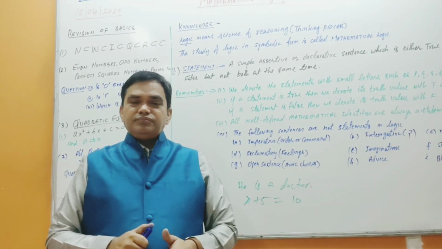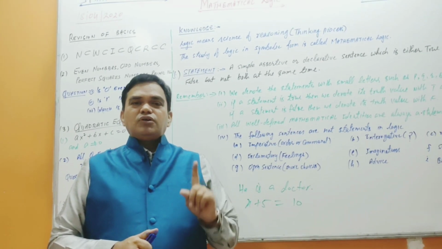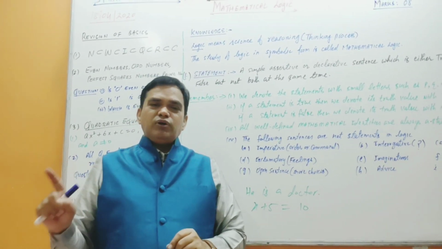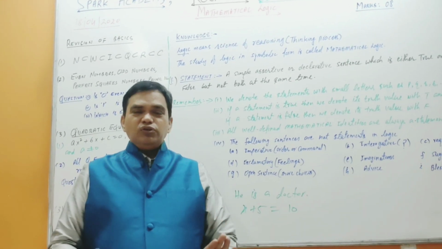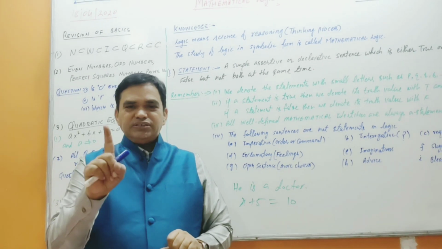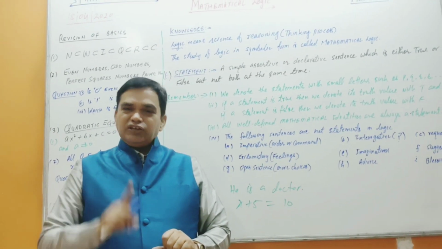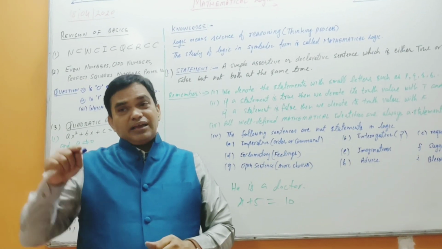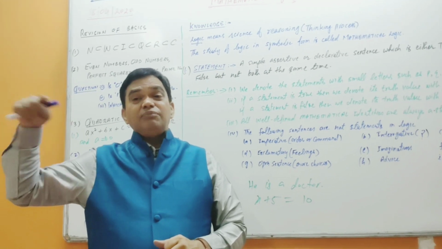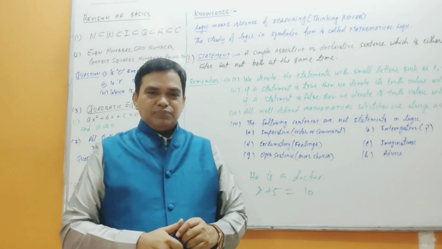One more example, another favorite result of trigonometry: cos square theta plus sin square theta equal to 1. You always use it like this. It is okay to use it, but not in logic. In logic, it is wrong. It is not a statement. It should be cos square theta plus sin square theta equal to 1, again for all theta belongs to R. So all variables should belong to the real numbers.